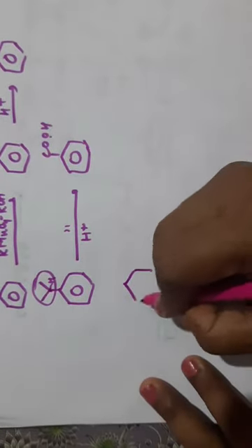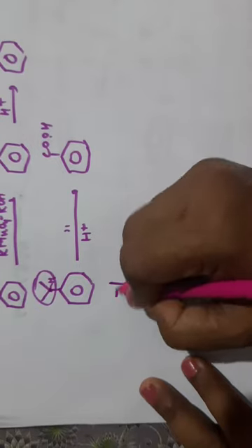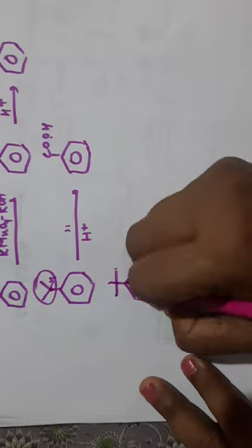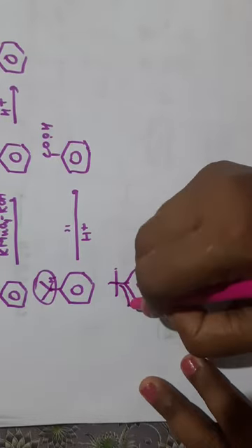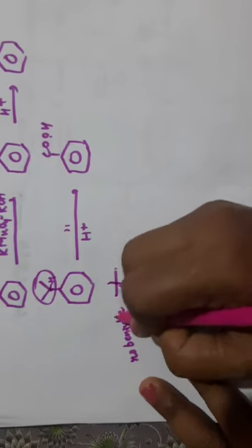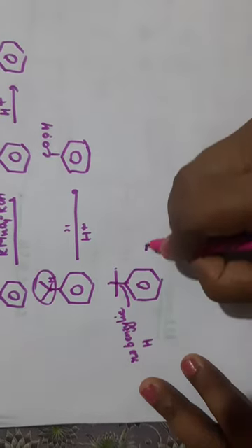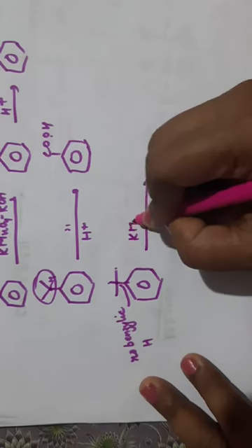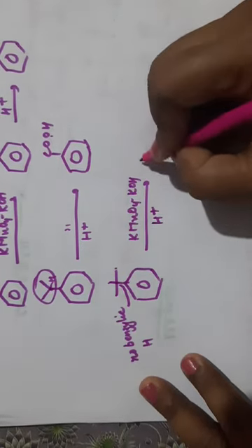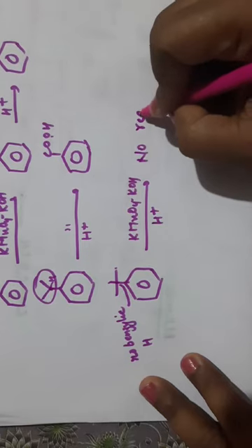But if you have a group like this, see this is a tertiary carbon, 3 methyl groups and 1 bond to the ring, there is no benzylic hydrogen here. Since it has no benzylic hydrogen, it will not undergo reaction with KMnO4. So there will be no reaction.